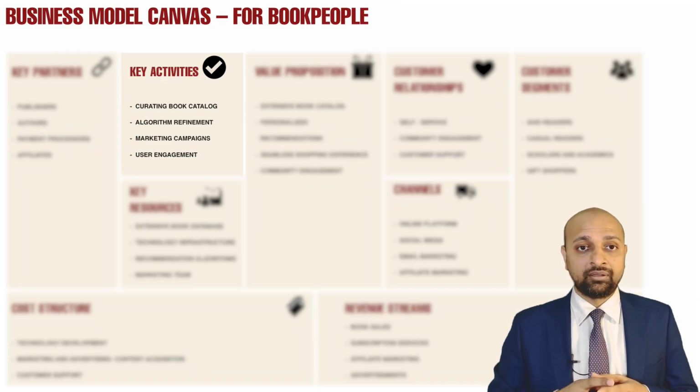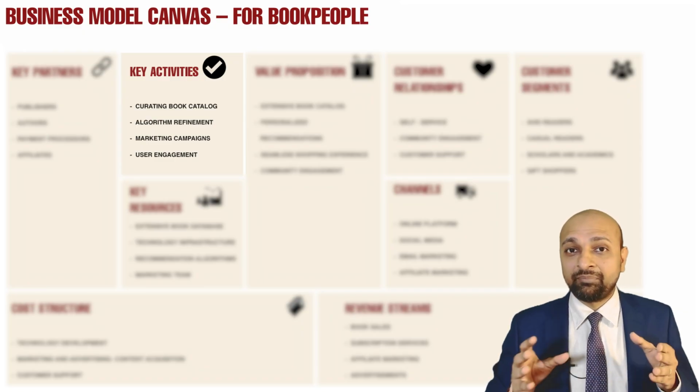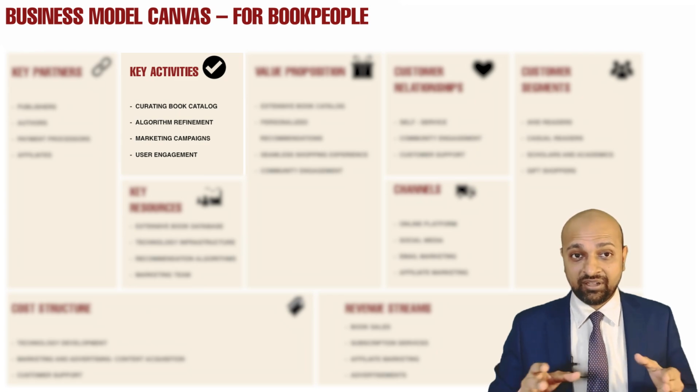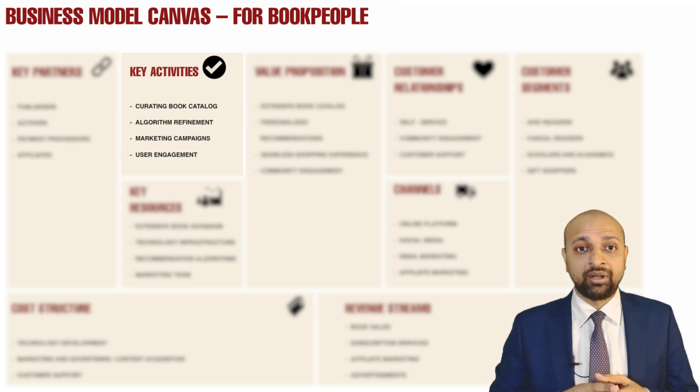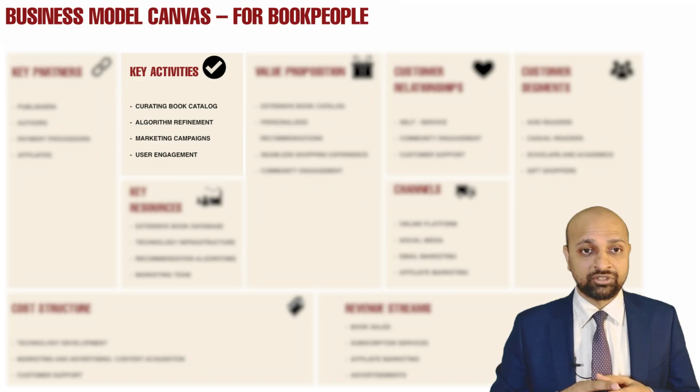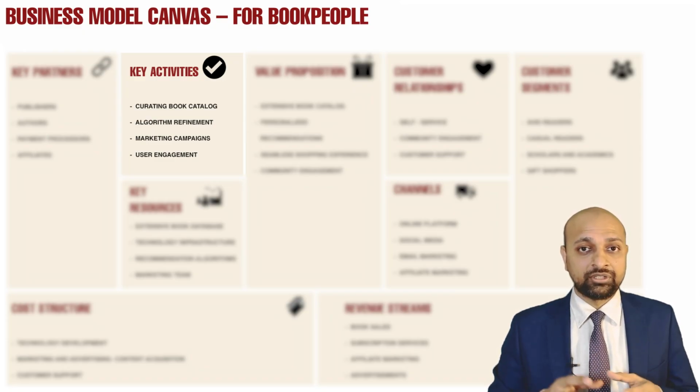Then algorithm refinement, refining the algorithm which will help in searching and getting the right search result whenever a person is searching for a particular book. That kind of algorithm requirement also seems fine. A good activity to include in key activities. And marketing campaign, because one of the key aspects of any online business is running a successful marketing campaign. So that also seems the correct activity. And engaging users, who are either potential customers or existing customers, also seems a key activity.